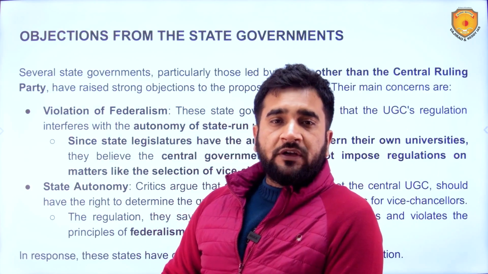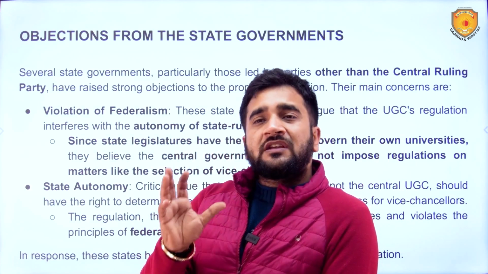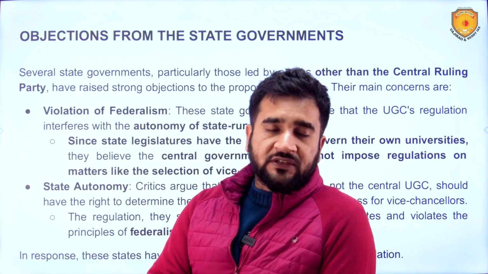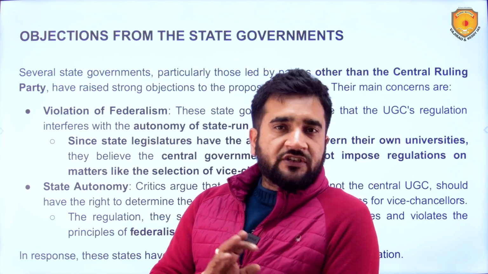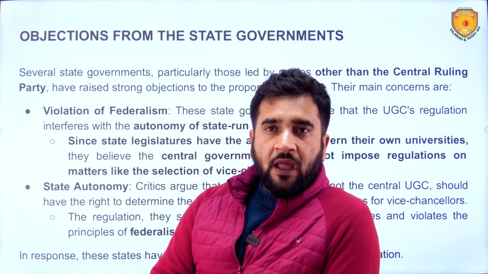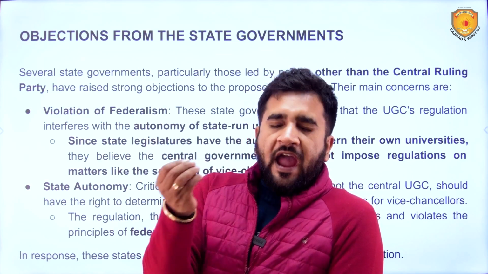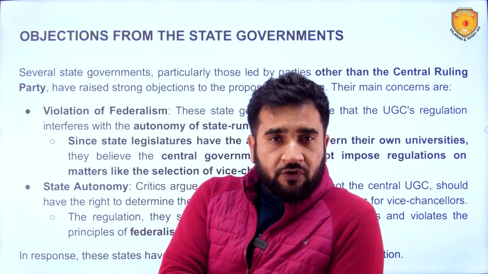Objections from the state government: on what grounds are they objecting? So see, education is a concurrent list subject. Both center and states are allowed to formulate laws and policies with respect to this. And there are universities which are central government universities, and there are universities which are state government universities.